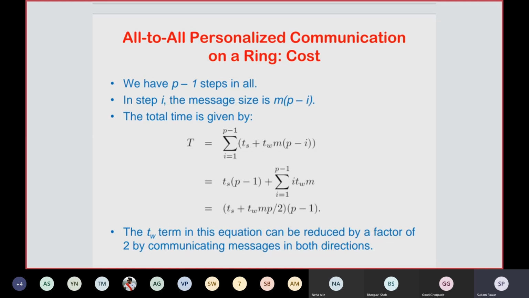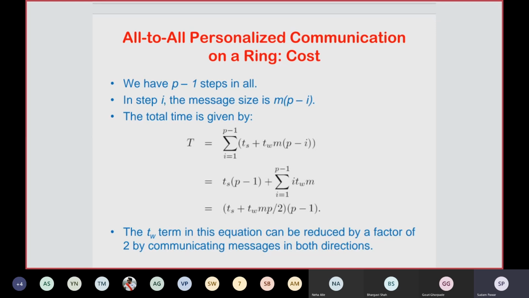Then the total time is given by T equal to the summation of ts plus tw times m times (p minus i), where m times (p minus i) is the message size, ts is the startup time, and tw is the per-word transfer time multiplied by the number of words m times (p minus i). So it shows the total number of messages available on that particular node.